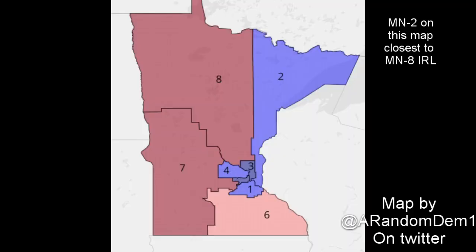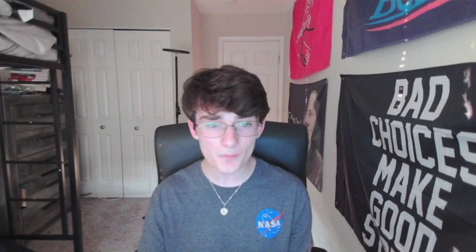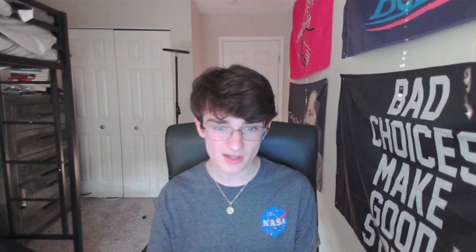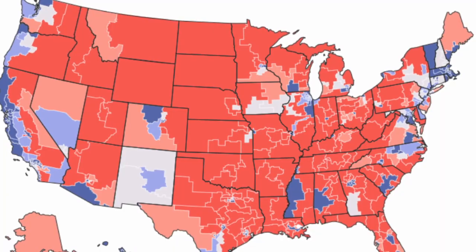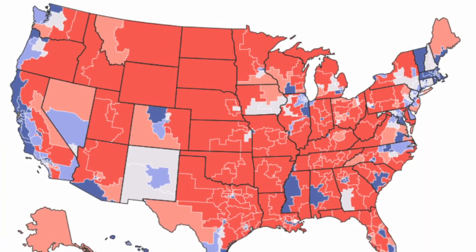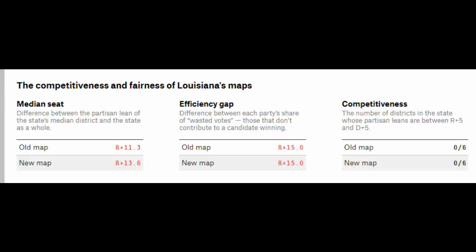The only way to make it work is to bring the district down to the East Metro, but that doesn't make sense. The Twin City metro area has very little in common with the Duluth area in terms of culture and economy. So there's no such thing as perfect representation. But that doesn't mean that gerrymandering isn't a serious problem. Plenty of states have gerrymandered districts designed to support a political party. But how can we tell if a map shows a gerrymandered district? There's a few different metrics that we can use to measure gerrymandering.